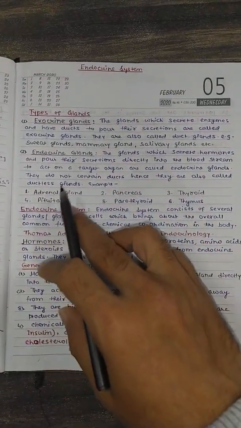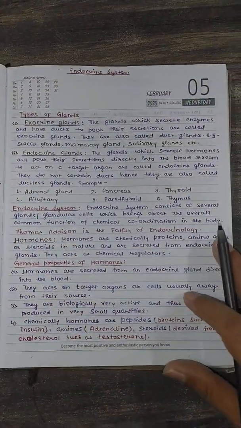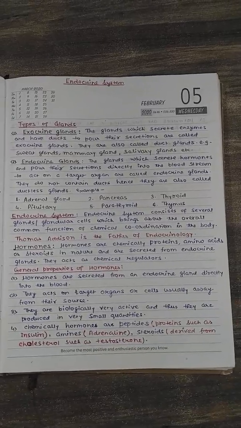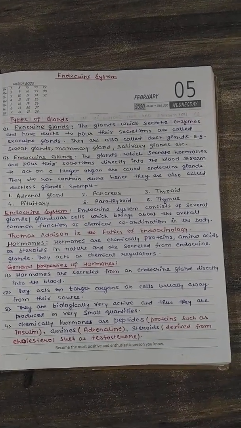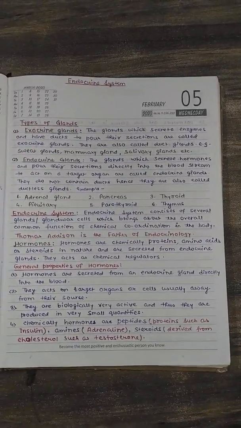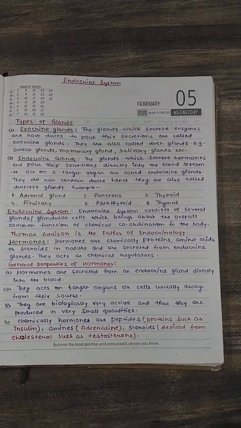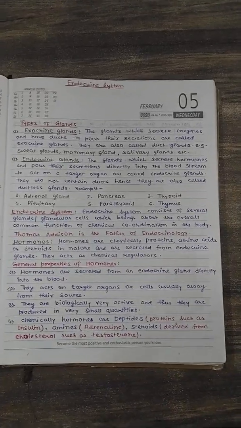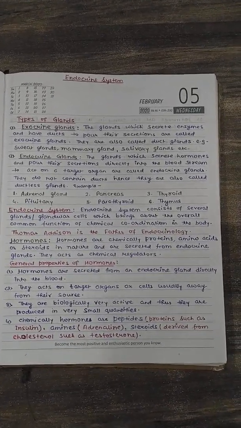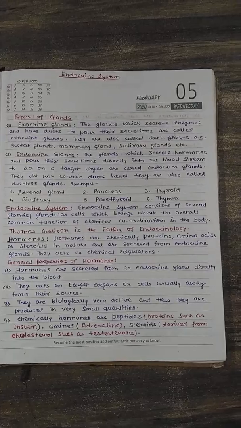While the endocrine glands do not have any duct or pipe-like structure to pour their secretion. They secrete directly into the blood, and the blood takes them to the target organs.